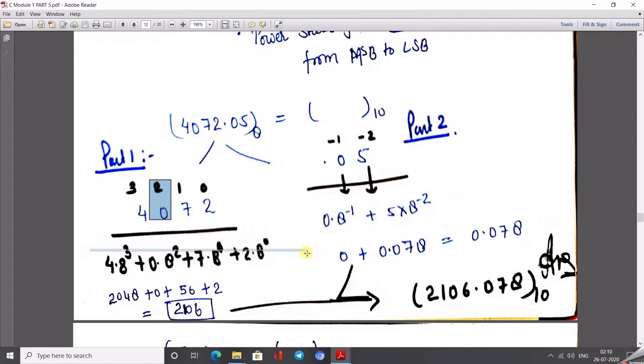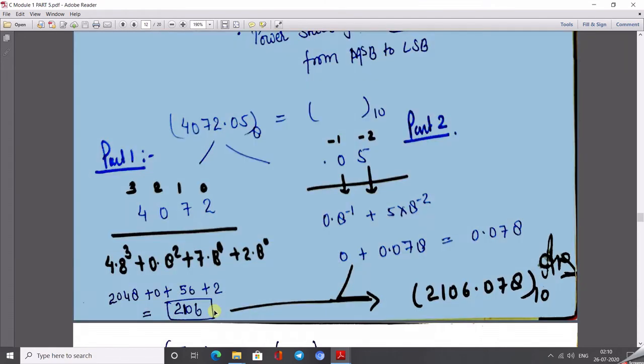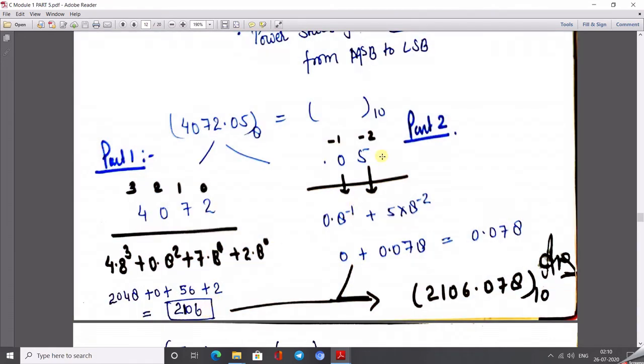After the calculation, we get 2106. Similarly, in the case of fractional, after the decimal point, we have two values, 0 and 5. The power starts from where? From left to right, starting from -1 to -2 only. So writing here 0 into 8 to the power -1.